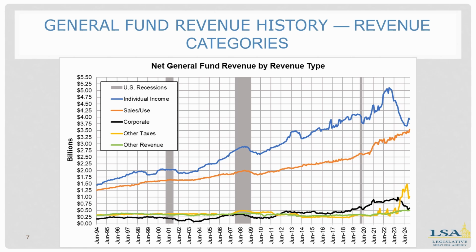There was large growth the last couple of years in sales and use tax. The yellow, again, is other taxes. This has been relatively stable over the last 3 decades. However, accounting procedures saw some volatility beginning in 2021, and then a large increase in 2024, primarily due to PTET revenue coming in from tax years 2022, 23, and 24.